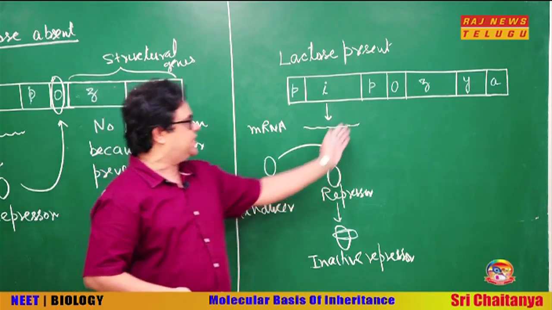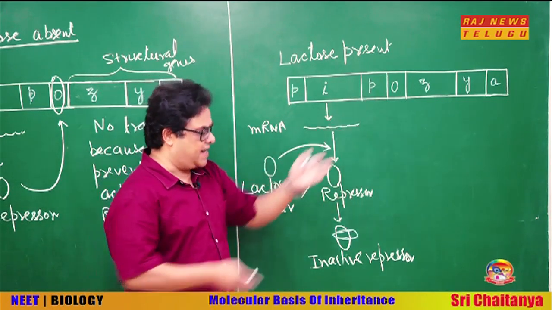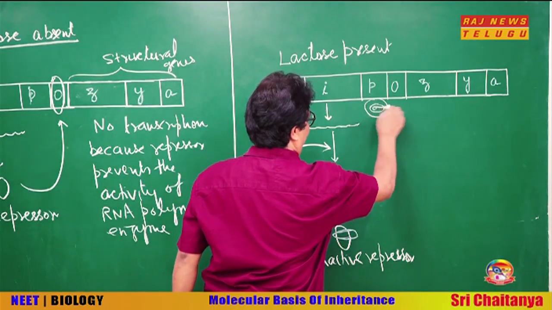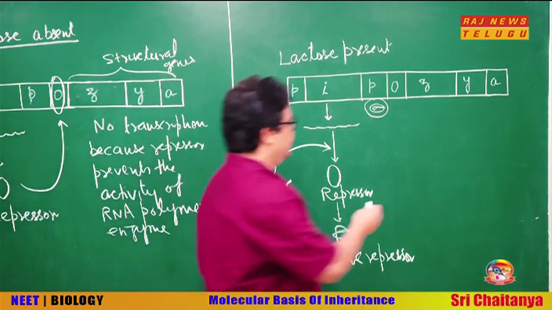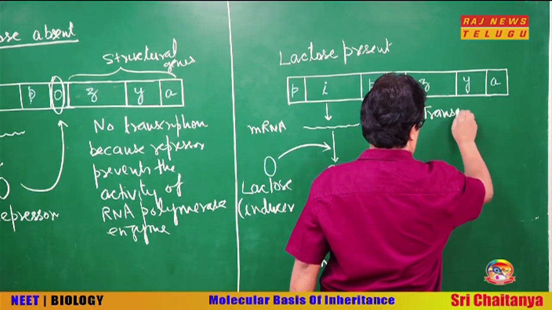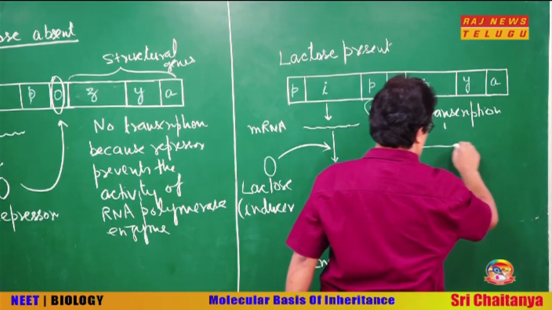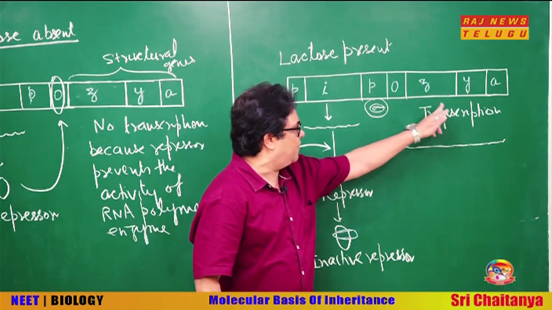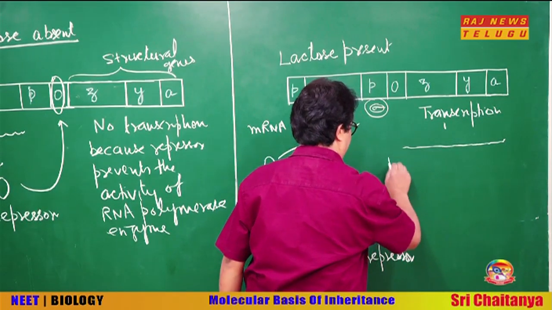As a result, the repressor fails to bind to the operator. Okay, it means now the RNA polymerase enzyme can bind to the promoter with the help of its sigma factor, and now it synthesizes the mRNA. Okay, so you see it undergoes transcription to synthesize mRNA. Remember, this mRNA is product of 3 cistrons. That is why it is a polycistronic mRNA.